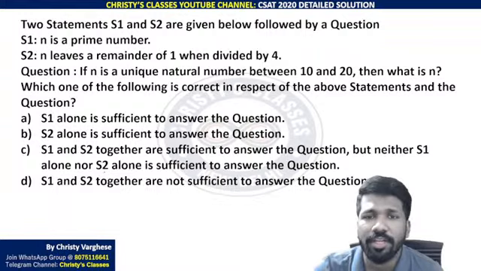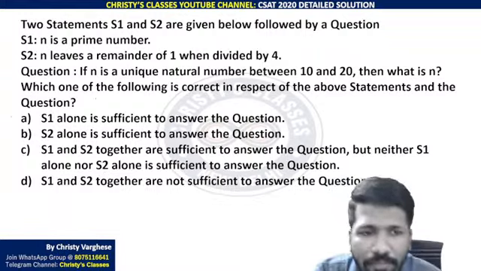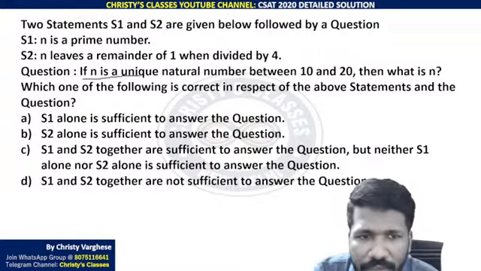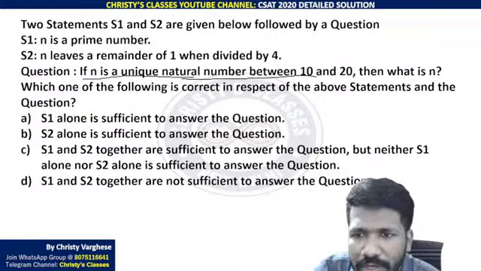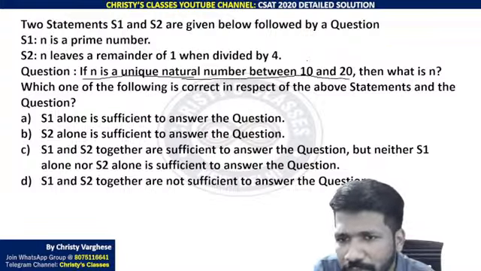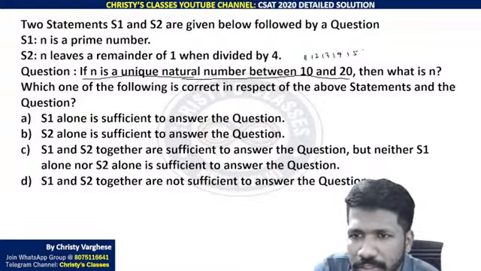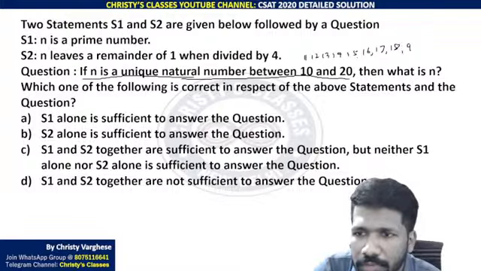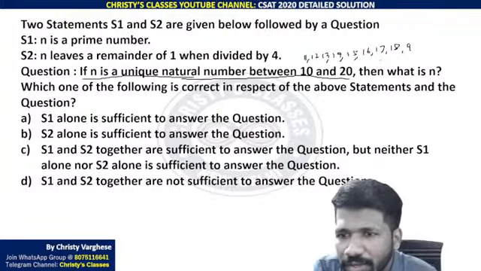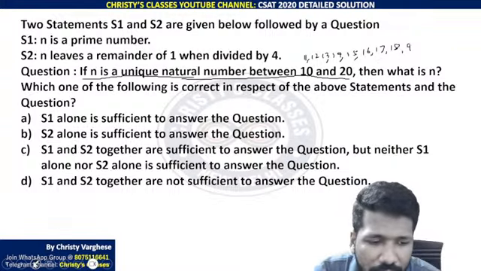Two statements S1 and S2 are given below followed by a question. What is the question? Read it first. If n is a unique natural number between 10 and 20, what are the unique natural numbers between 10 and 20? 11, 12, 13, 14, 15, 16, 17, 18, 19. Those are the numbers between 10 and 20. So we need to find which is that one single number.